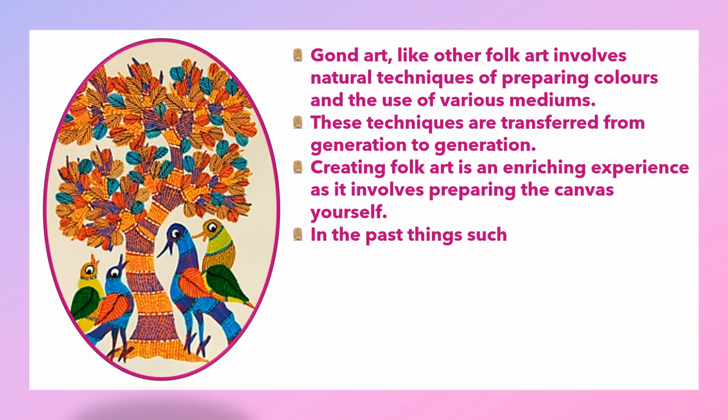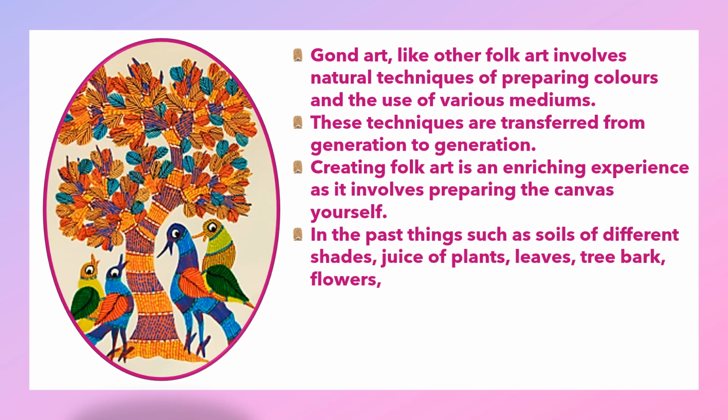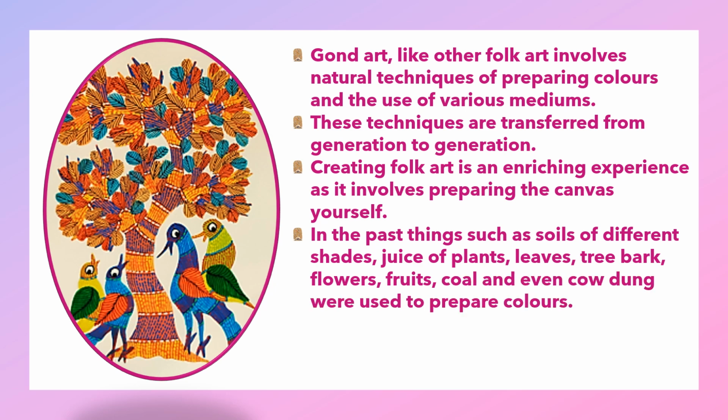In the past, things such as soils of different shades, juice of plants, leaves, tree bark, flowers, fruits, coal, and even cow dung were used to prepare colors. So the Gonds in those days, they used soils, red, brown, dark brown, black soil, the juice of various plants, leaves, the bark of trees, different colored fruits, flowers, coal, and some of them even used cow dung to make their colors.